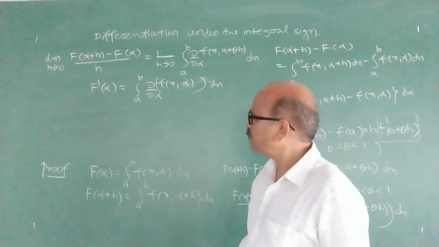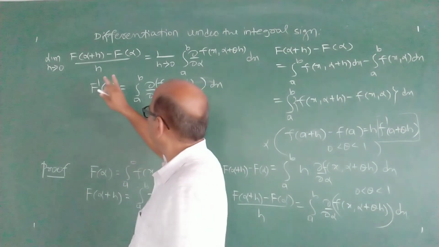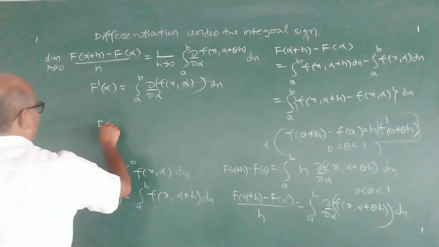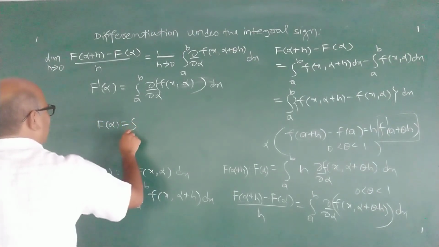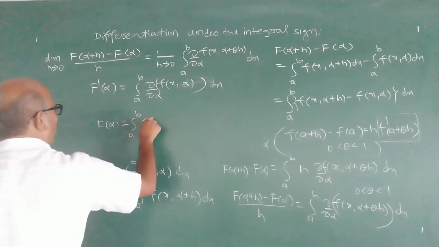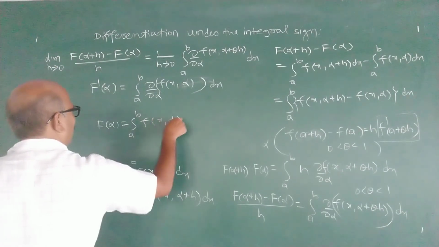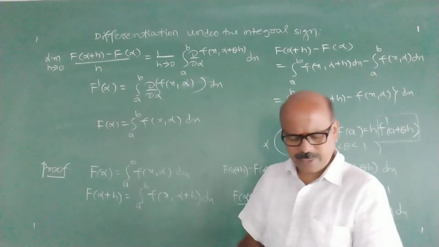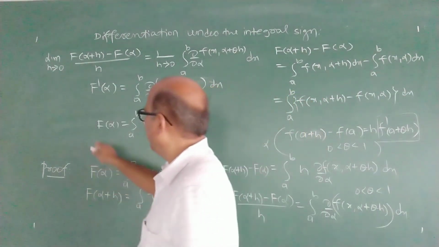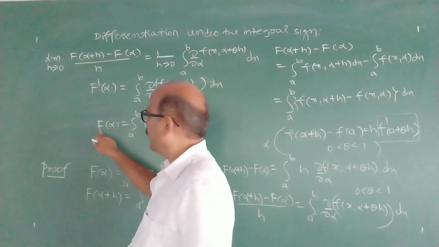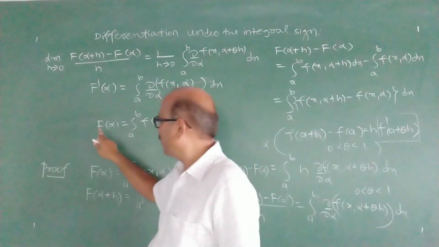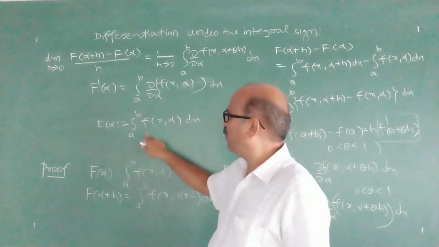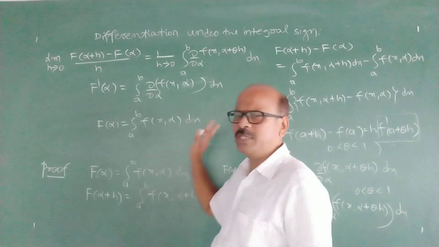If f of alpha is integral a to b of f of x, alpha with respect to x, then differentiation f dash alpha, d by d alpha of f of alpha, is integral a to b dou by dou alpha of f of x, alpha with respect to x.